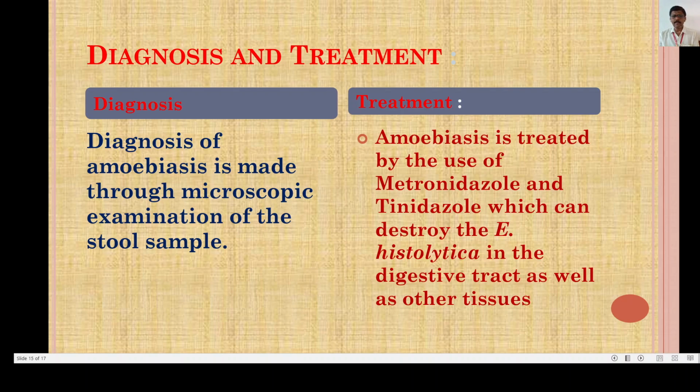They can destroy Entamoeba histolytica in the digestive tract as well as in other tissues. This Entamoeba histolytica not only enters the digestive tract, it may enter other tissues also, and these drugs destroy it, and in this way the treatment of amoebiasis is carried out.